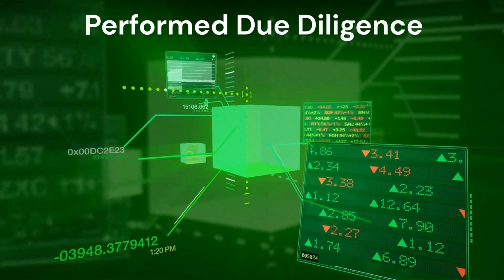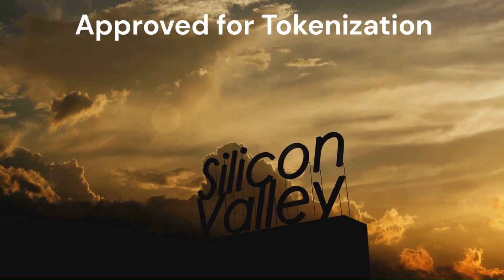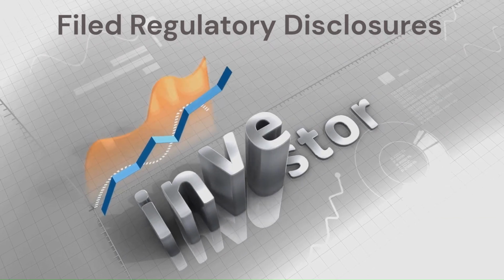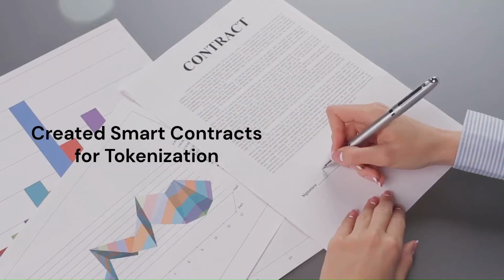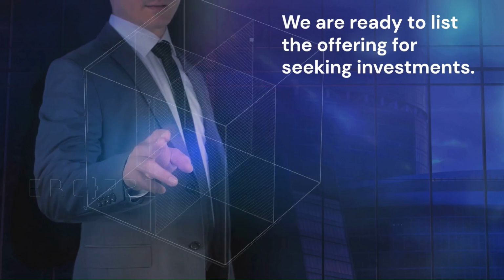Quick recap, we have done a lot of activities related to tokenization. We reviewed the offering, we performed due diligence or a reasonable review on the offering. After that, we approved the offering, we set up an on-chain escrow. We filed regulatory disclosures with Edgar. After that, we created this smart contract and then we created NFTs. Now we are ready to list the offering.